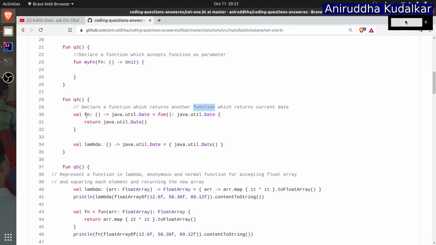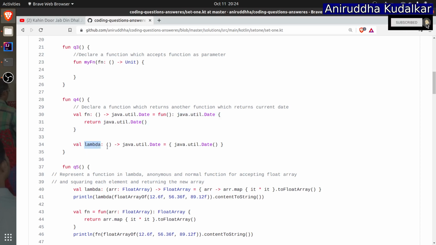See here, val fn is of type function, and this much is a type. val fn is of type function which accepts 0 parameters and returns a date. Now see, the function is of type date, which returns data of type date, and can you see the body of the function: return java.util.Date, like this.